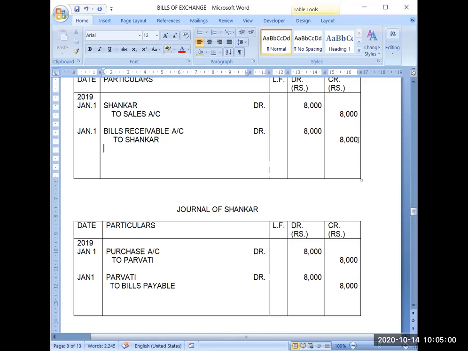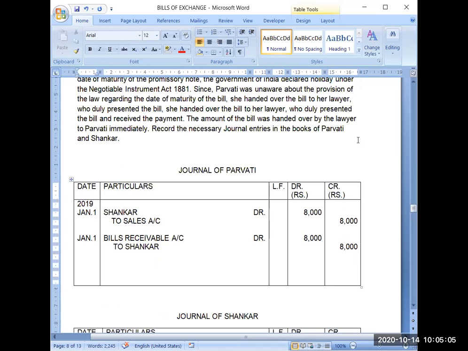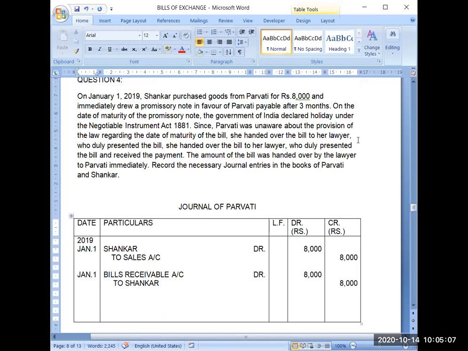Now next will be the due date. Now coming to the due date part. See, we have to calculate the due date after 3 months. So the bill has been written on January 1st,